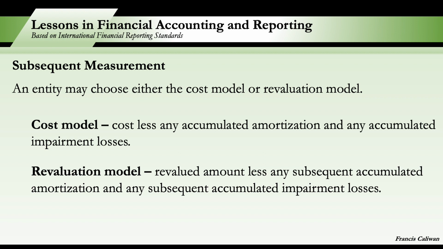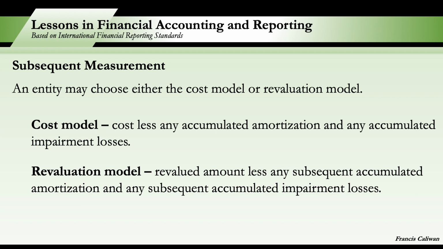So say for example, the company has 10 types of equipment. If the company will use as its accounting policy the revaluation model for one equipment, all the 9 other equipment will also be accounted for using the revaluation model because they are in the same class.